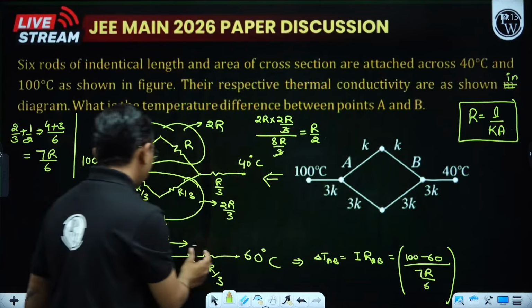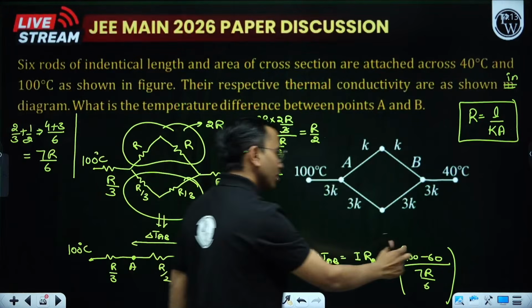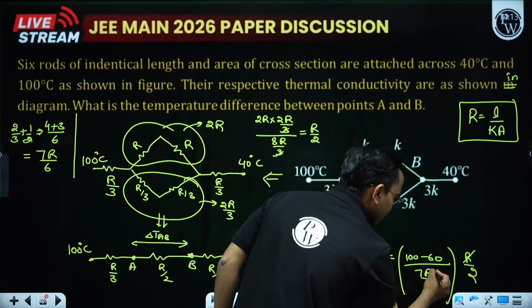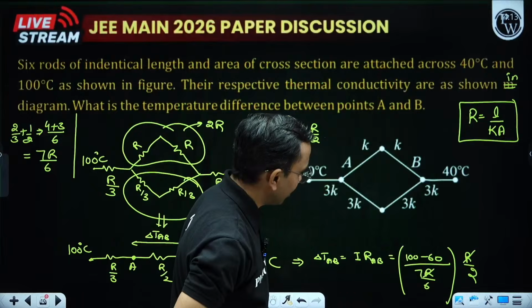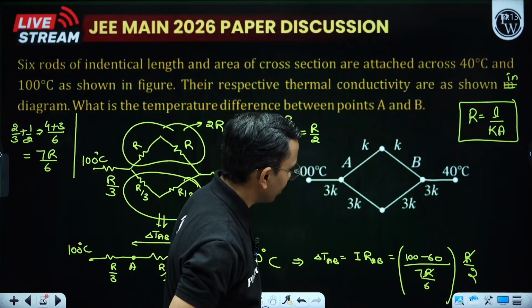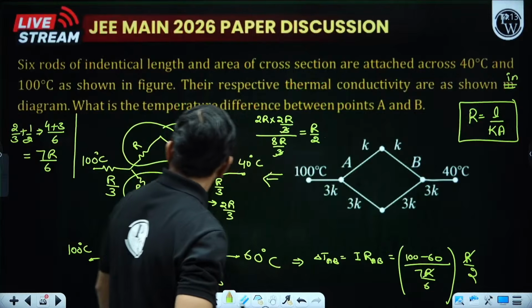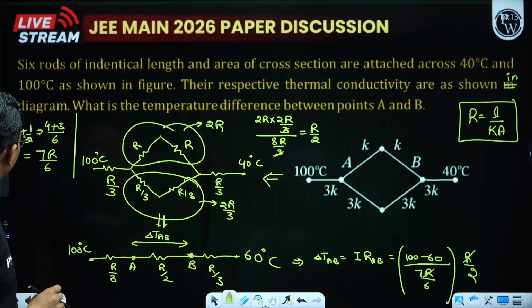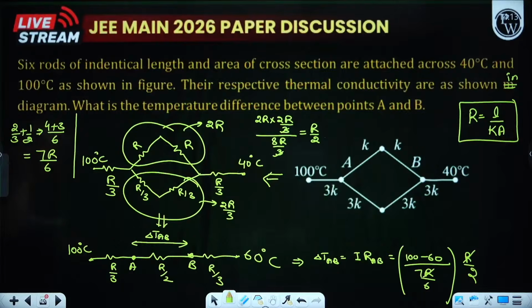And what is R_AB? That is R by 2. Put it here, R by 2. This got cancelled, and we did some mistake. Let us see again. 2R by 3, so 2 into 2, 4 plus 3, 7.